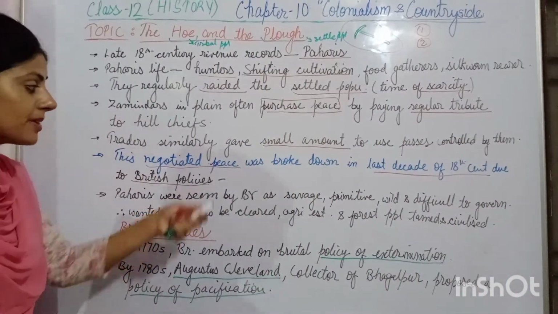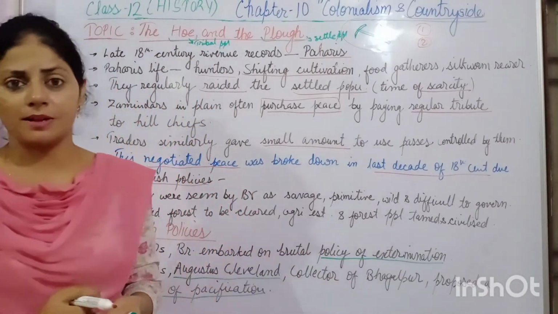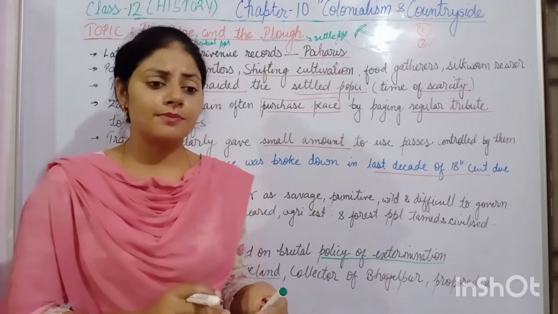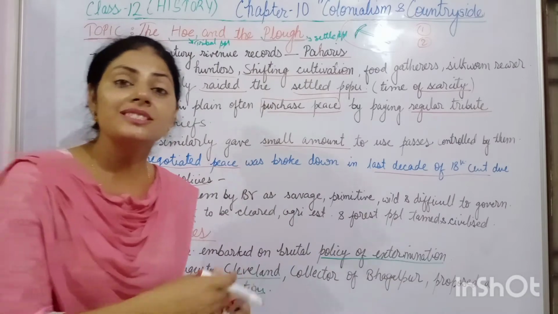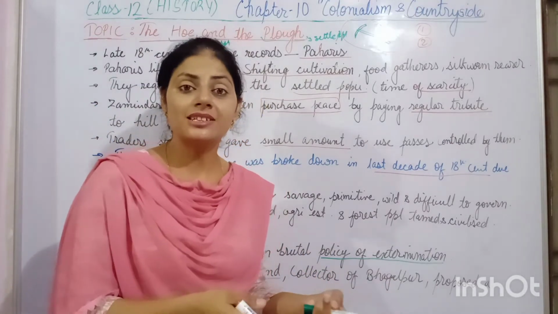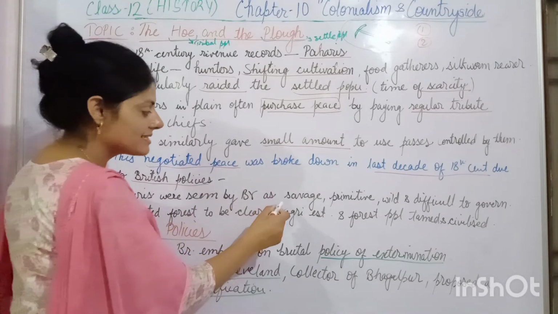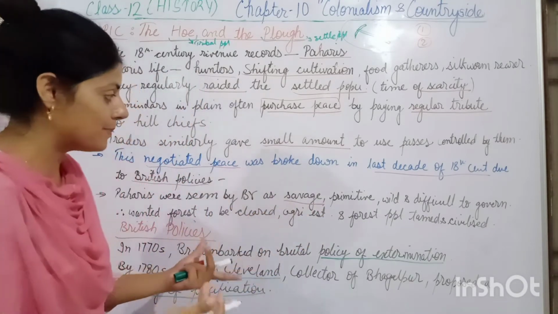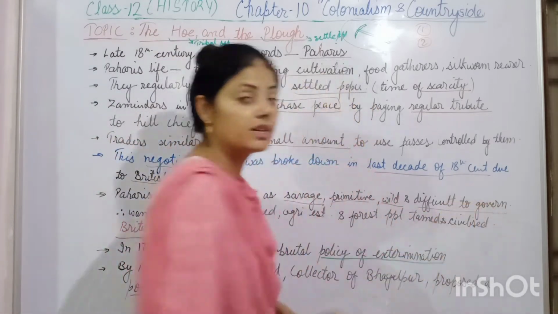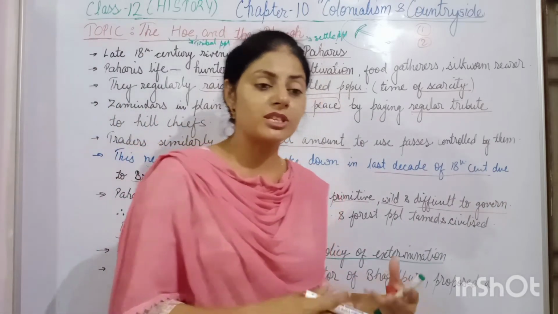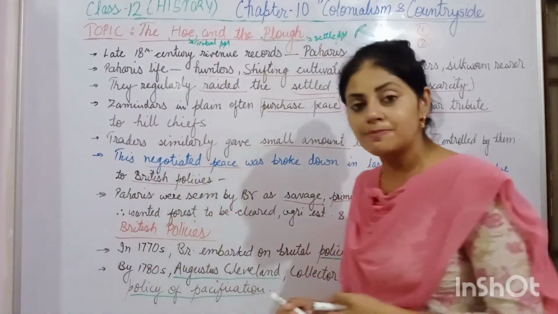The British officials were against these Pahadi people and wanted to tame them or change their lifestyle. Why they did so, this we study. Because Britishers saw these Pahadis as savage, primitive, wild and difficult to govern. The Britishers found that it was not easy to govern or control these people.